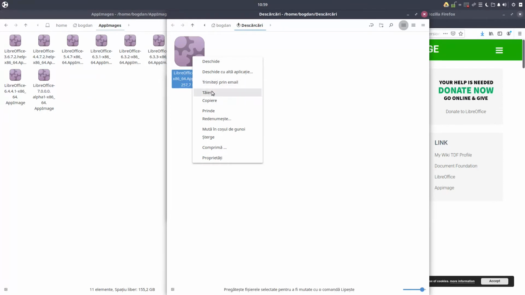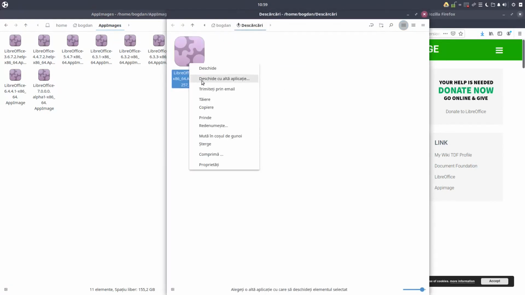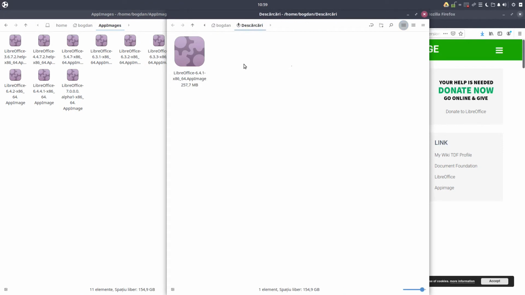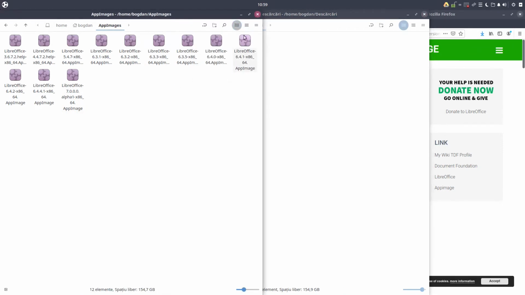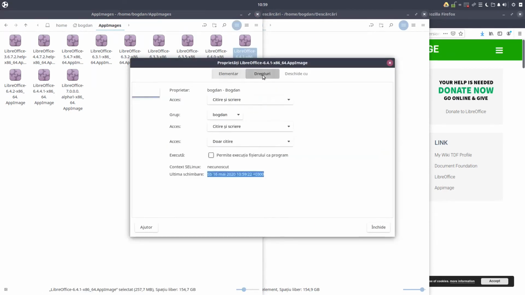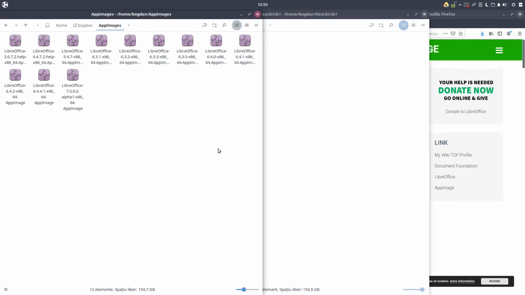Let's cut, let's paste, let's do again, copy, and let's paste. So 6.4.1, it's here. We have to change the rights, so I go here to rights, executable. I have to allow executing as a program. So now if I'm opening,